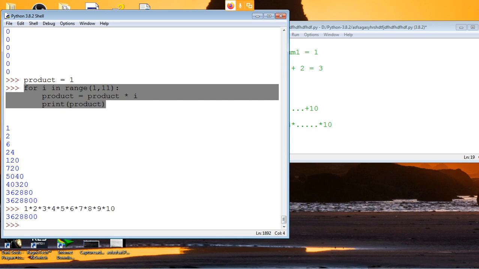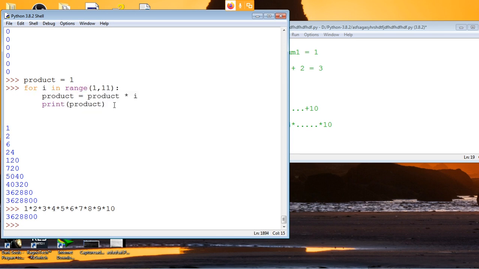So the same concept you can use to find division also, subtraction also. Same process is there. Okay.